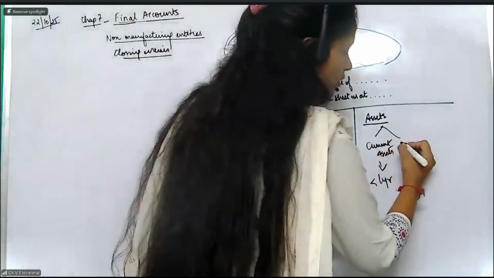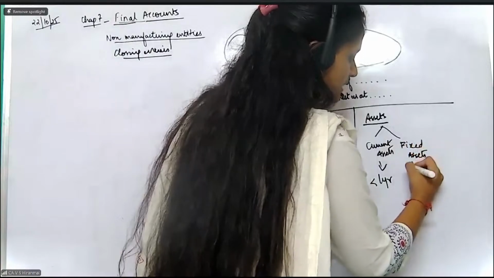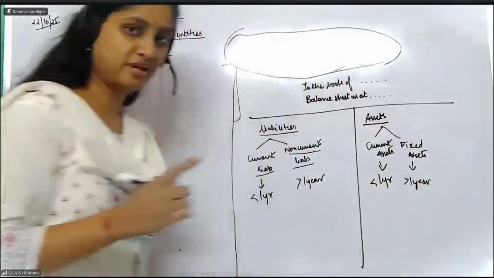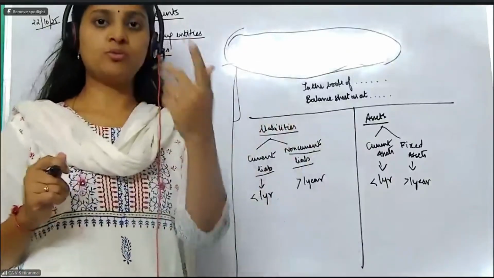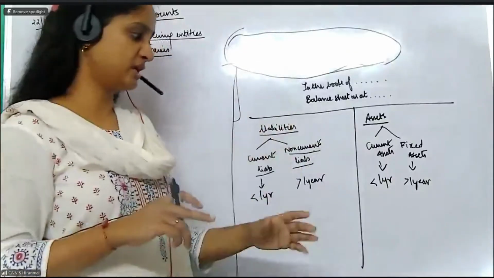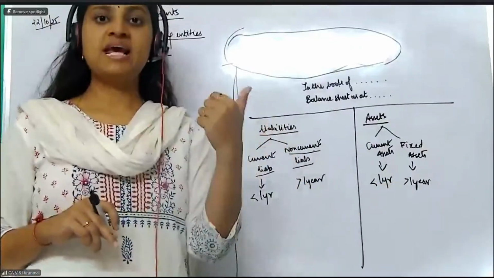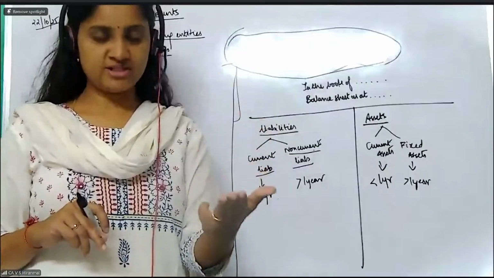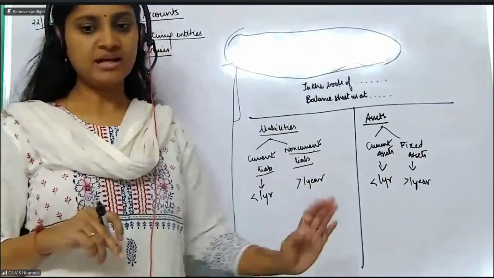Suppose I talk about non-current or fixed assets, those assets which will remain in the business for more than 1 year and the money will be coming in for more than one accounting period. For example, machinery, equipment, land and building, office furniture. All of these will form a part of your fixed assets. Clear, everybody?